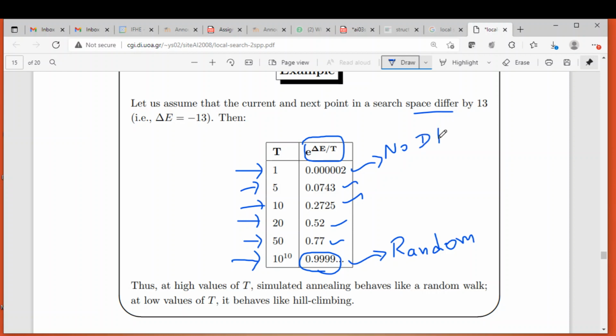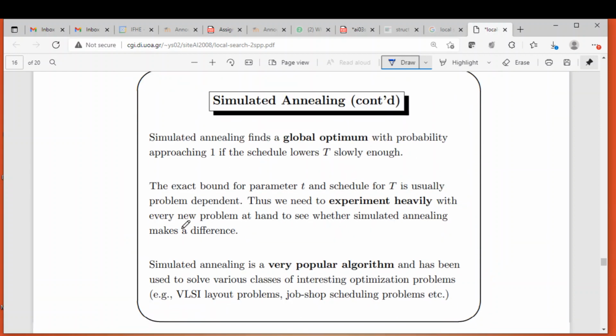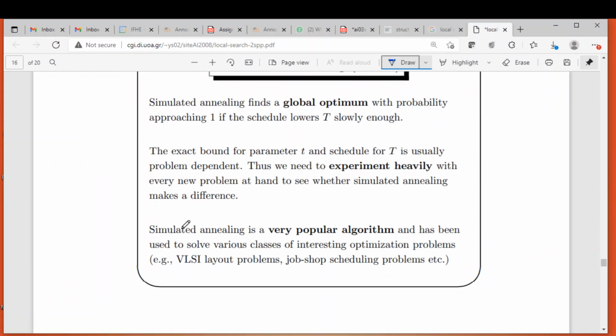So this is how we achieve the trade-off between no downhill movement and random walk using simulated annealing. These values we got by plugging in e to the power del E by t. Del E we know is minus 13, and these different values of t are applied. So that's it about simulated annealing.